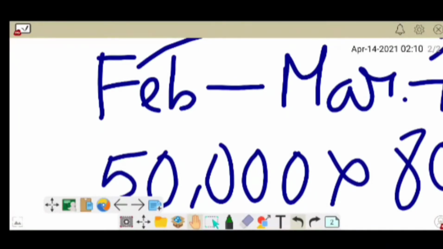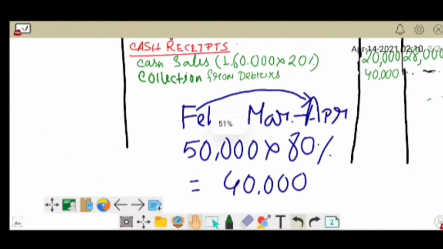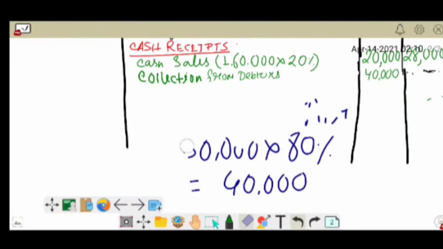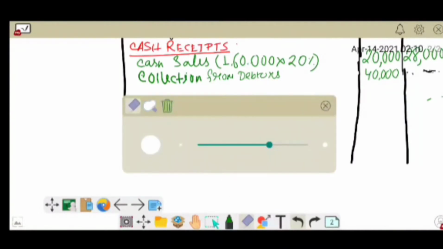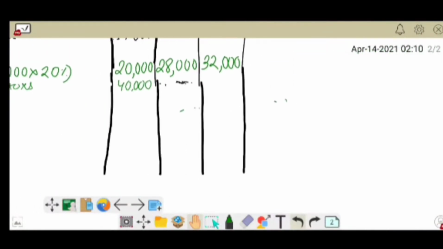Okay. So now I'm going to clear all of this, as well as I will make the same calculation for the next month. So what would it be? Let me just write it on the board properly.